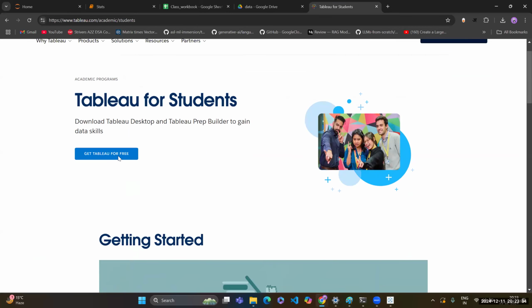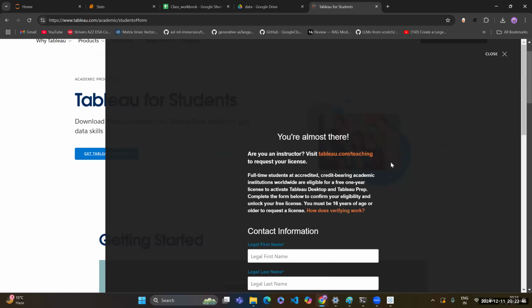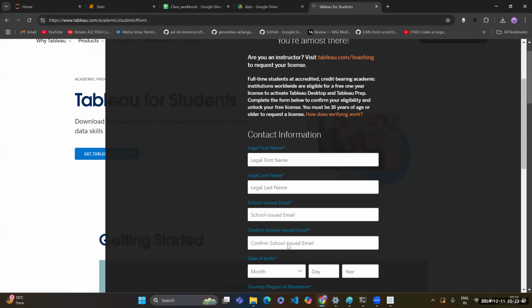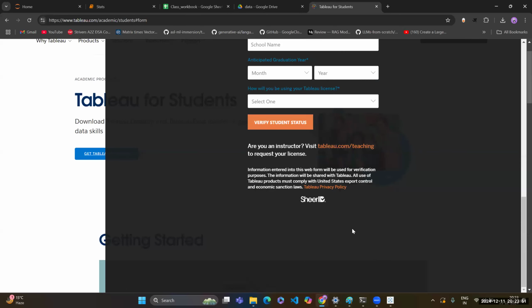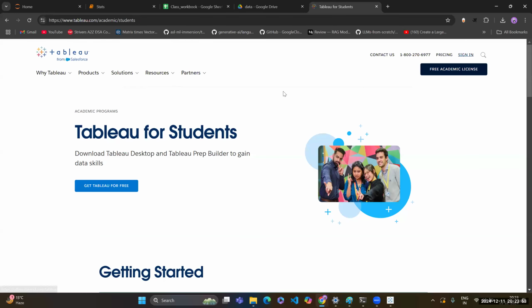So for students, Tableau is completely free. You have to click over here, and then there will be a form that you have to fill. You have to give your details, a school-issued email and all those things. You have to verify your student candidature and you will be able to download it.